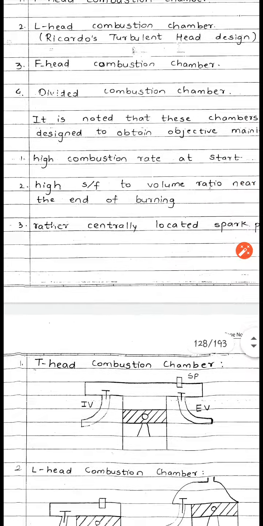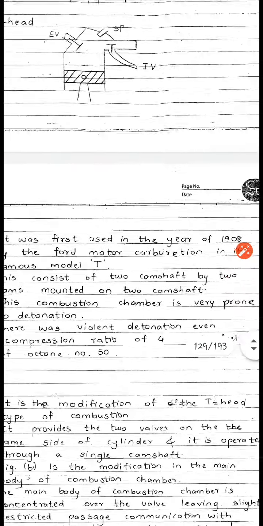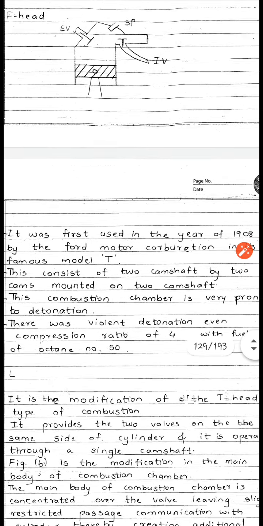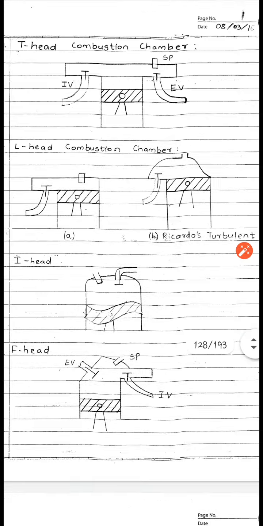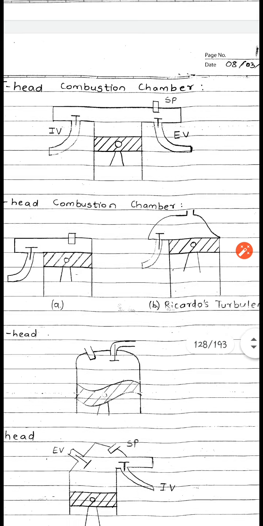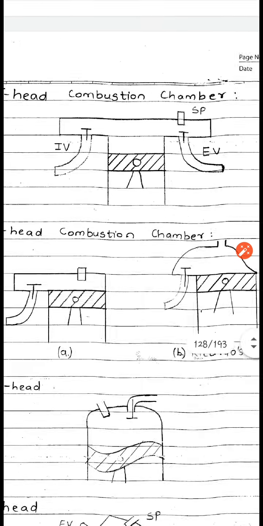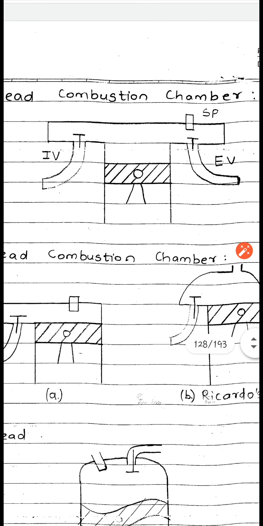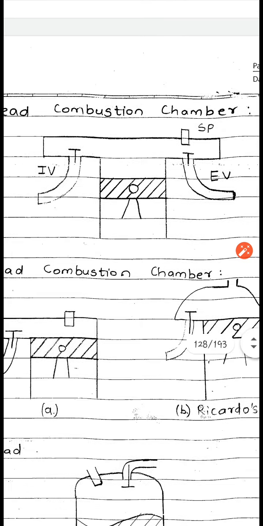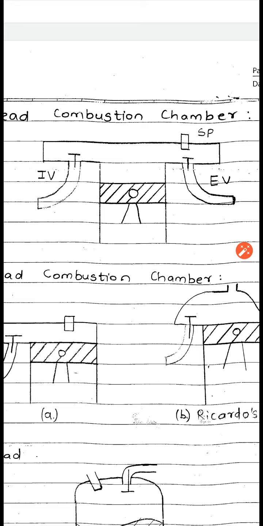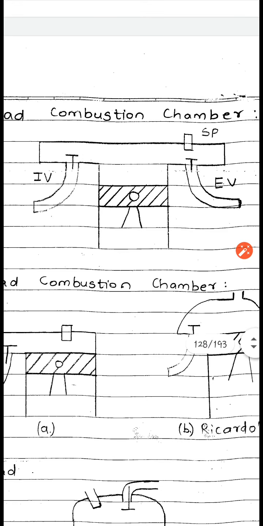The first diagram you can see on your screen is called a T head type combustion chamber. This T head type of combustion chamber was first invented in the year 1908 by Ford Motor, and they used such a combustion chamber in their famous car, the Model T. Why is it called the T head combustion chamber? If you see, the combustion chamber design is just like the letter T. It has two separate valves, inlet valve and exhaust valve, in the head of the combustion chamber, along with two separate camshafts for opening and closing of the valves. That's why this is called a T head combustion chamber.